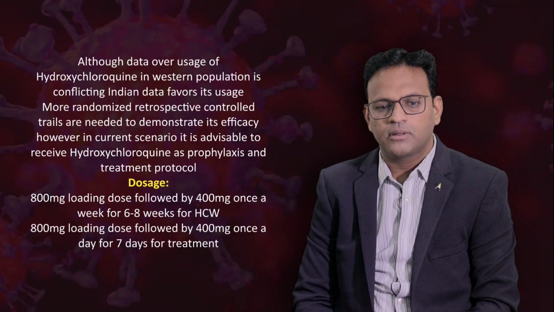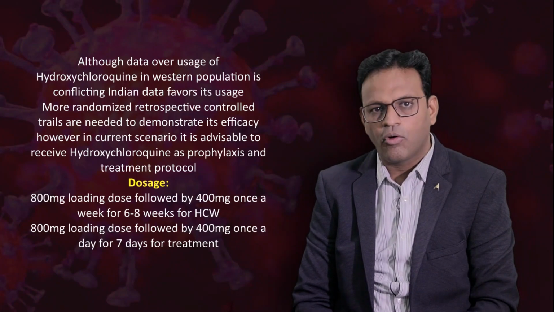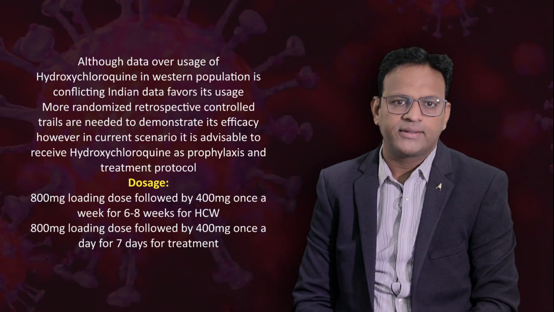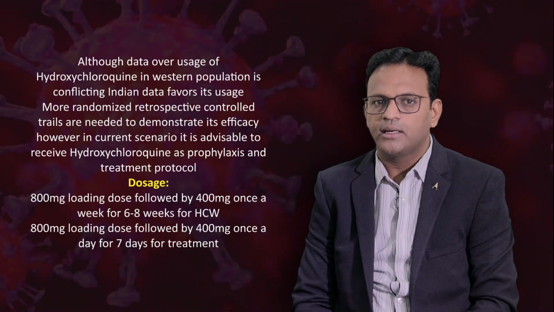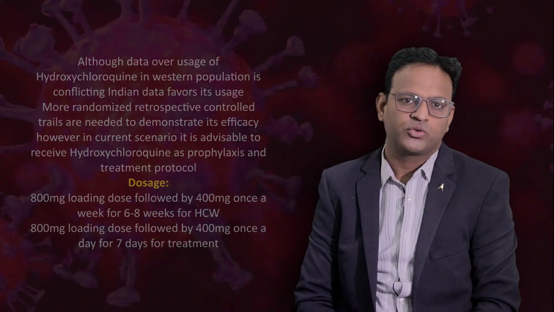For a treatment purpose, the dose is 400 mg 12 hours apart on day 1, followed by 200 mg twice daily for 5 days. For prophylaxis, 400 mg twice daily 12 hours apart, and then 400 mg once a week for 6 to 8 weeks.